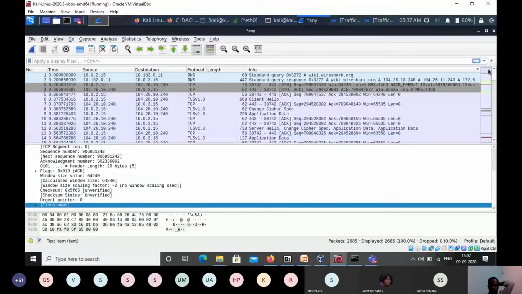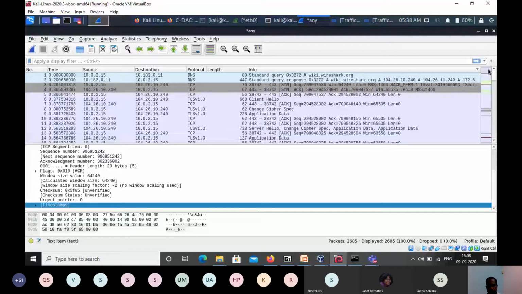For example, as you know, TCP is connection oriented. There is a connection establishment process, a data transfer process and a connection release process. The connection establishment process we call the three-way handshake, where first the client will send a packet to the server, the server will acknowledge it, and again the client will get that acknowledgement packet and send another sequence packet, which it will acknowledge to the server. So this way, two-way communication will be established in the three-way handshake.